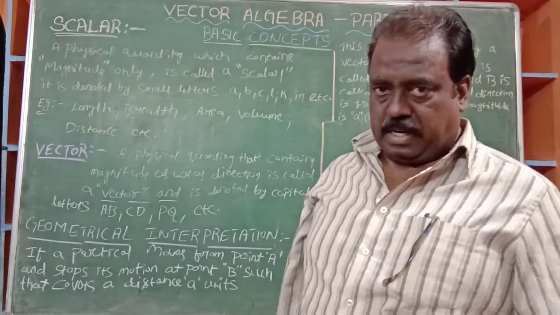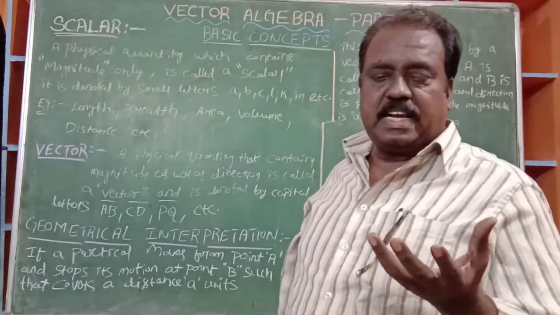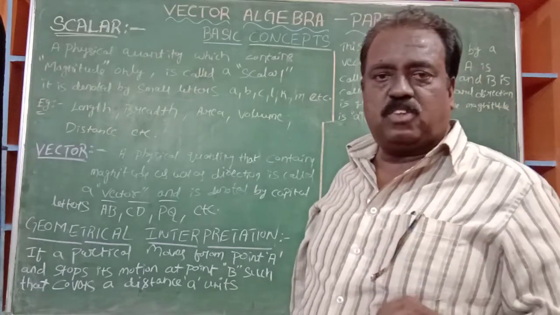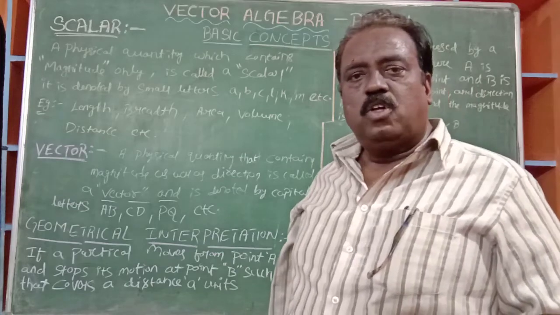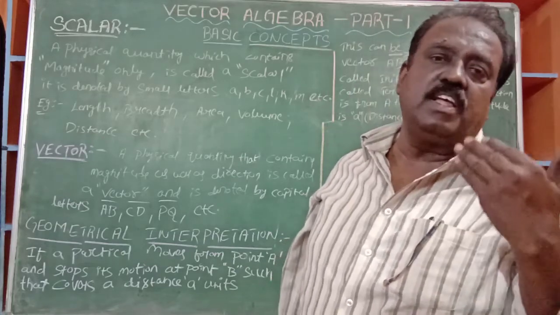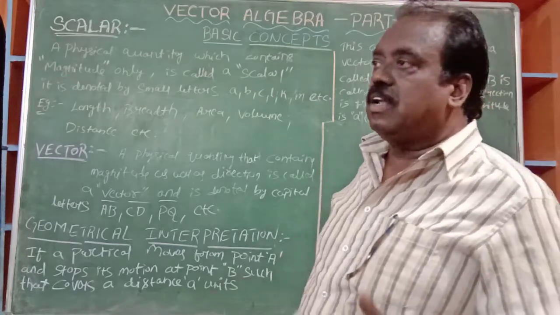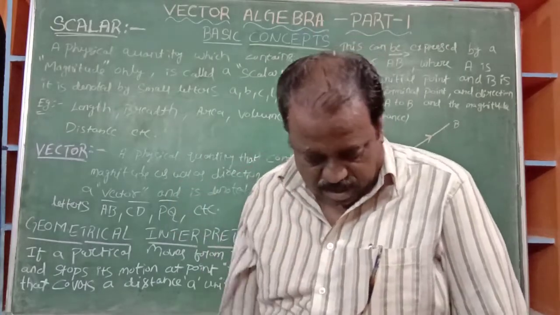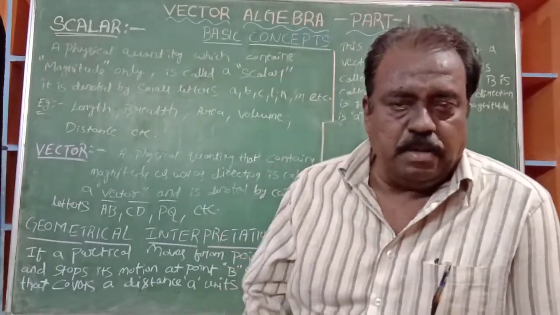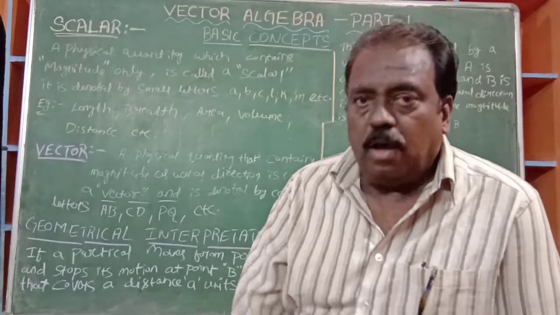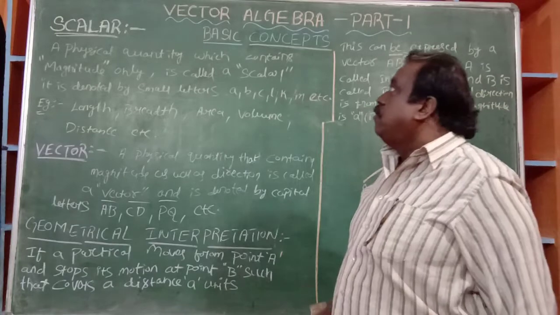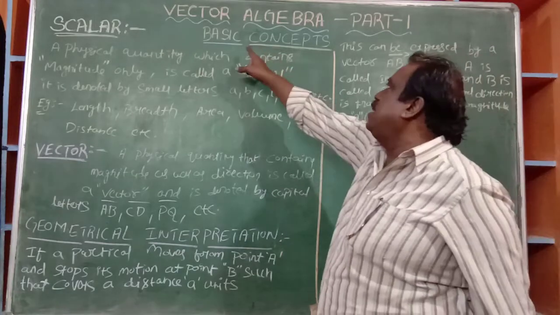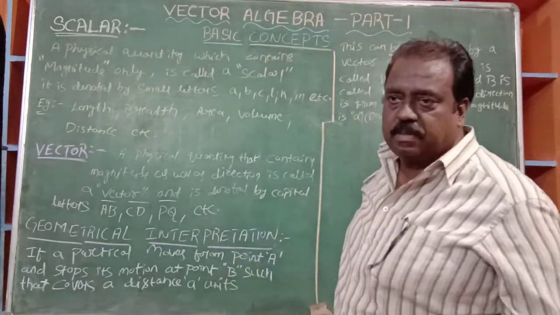Now, vector algebra comes under the algebra part. Sets and relations, functions, matrices, determinants, probability, series and sequences, so many units are there. These all come under algebra. Here vector is also one of the units of algebra, a main branch. Before starting vector algebra, some basic concepts are needed. What are the basic concepts? Already you know it well.